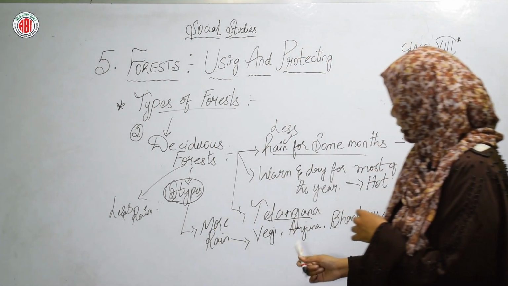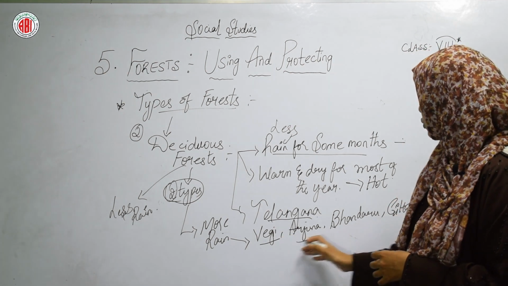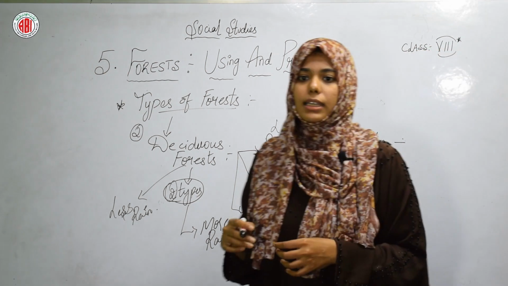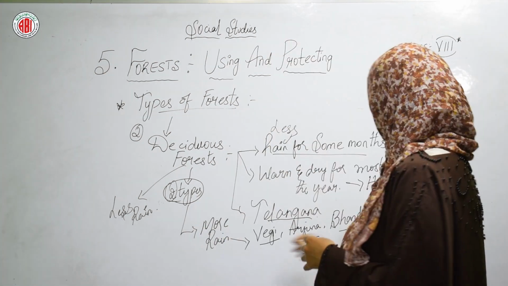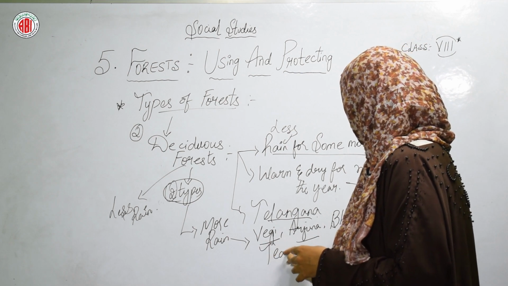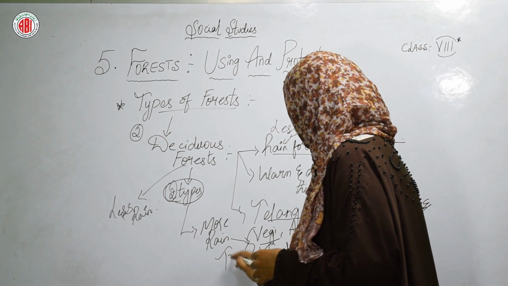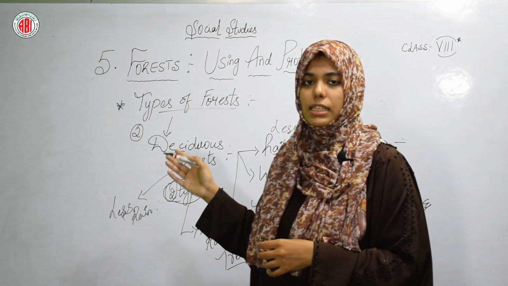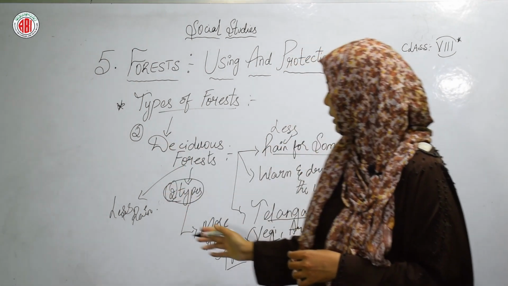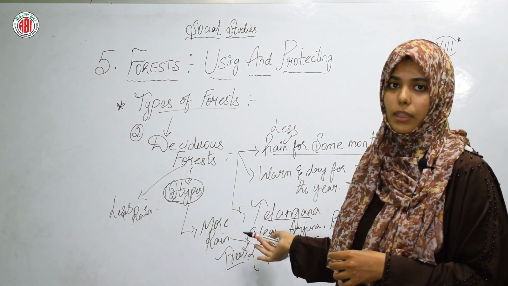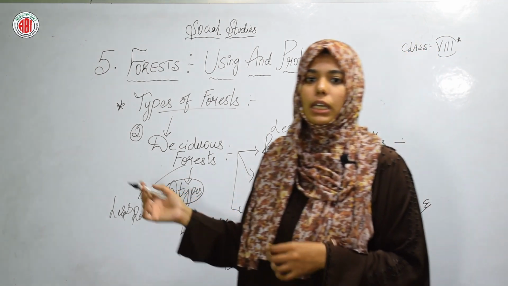Let us see. Those are Vegi, Arjuna, Bhandaru, Gittigi and Teak. So, all these trees are the names of the trees that grow in deciduous forest where there is more rainfall. Okay, I hope it is clear to everyone.